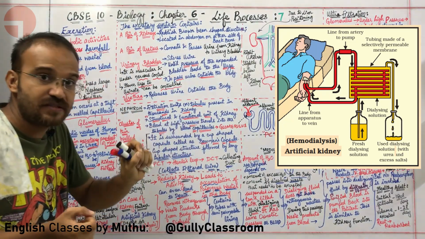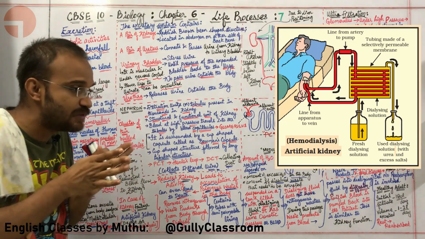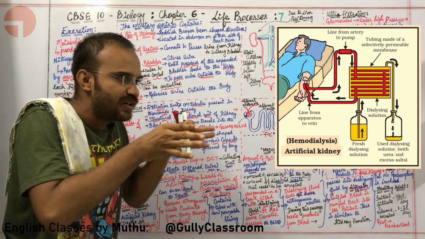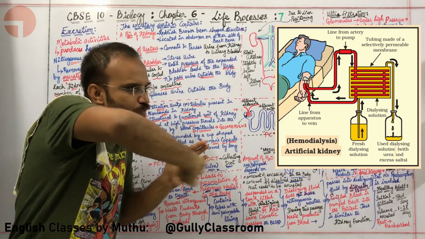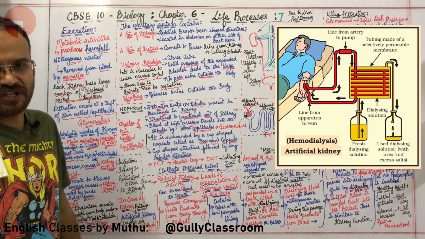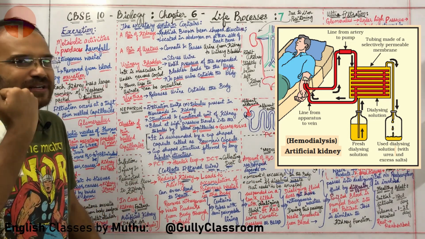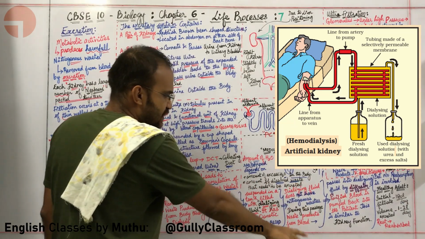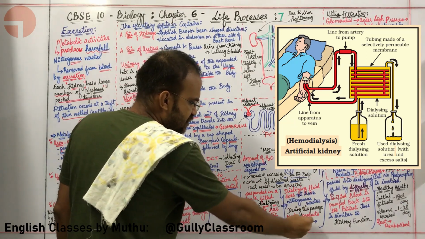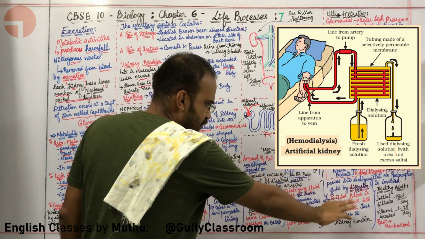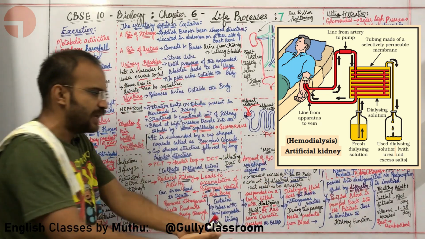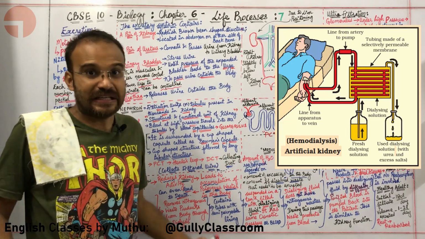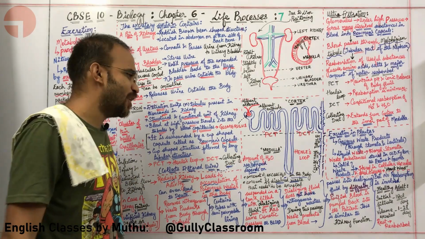The nitrogenous waste, which is in higher concentration in the blood, passes through the semi-permeable membrane into the dialysing fluid, and this fluid can be removed and refreshed. During this passage, waste products from the blood pass into the dialysing fluid by diffusion. Purified blood is pumped back to the patient. This is similar to a kidney that is literally working outside the body.